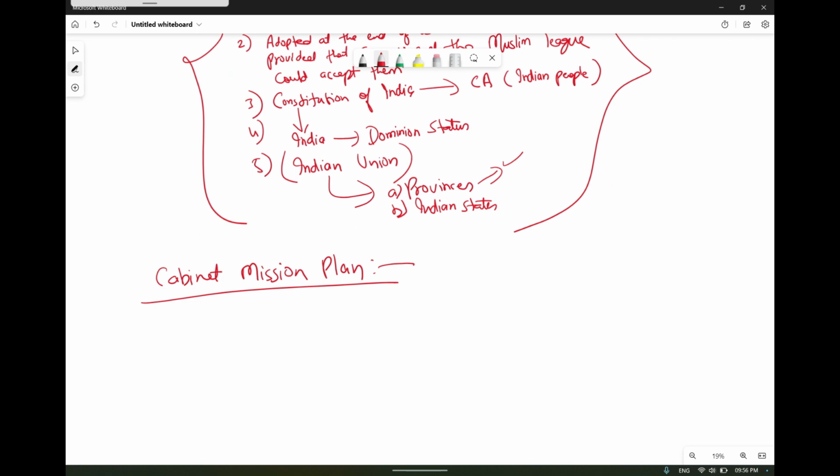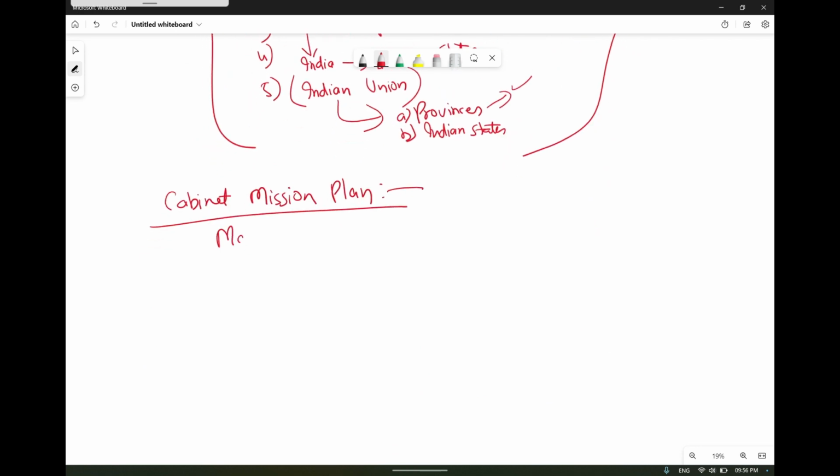Lord Attlee sent a cabinet mission to India consisting of 3 cabinet ministers. Among them, one was Cripps. There is nothing to remember on that. The object of this cabinet mission plan was to help India get independence as soon as possible.